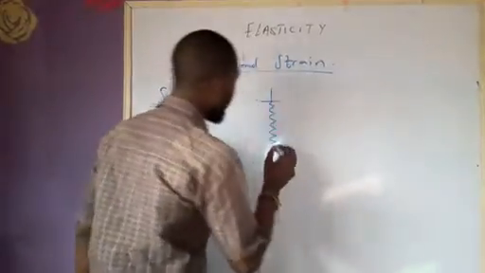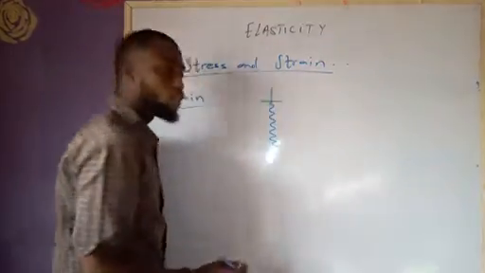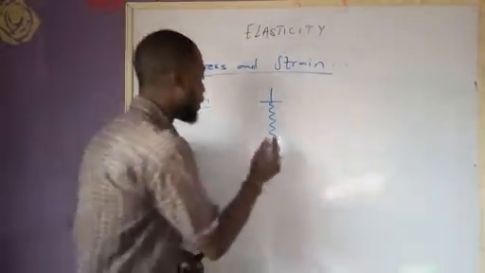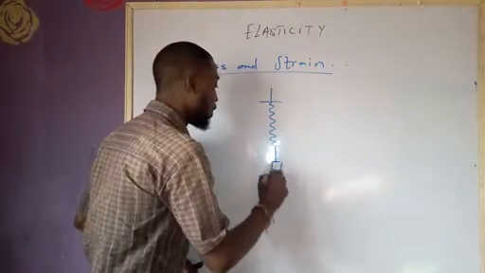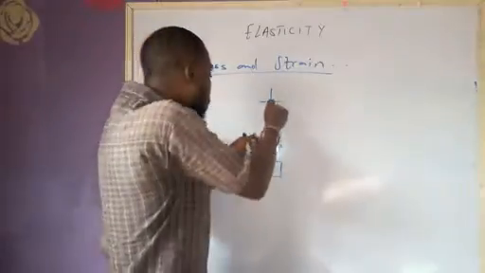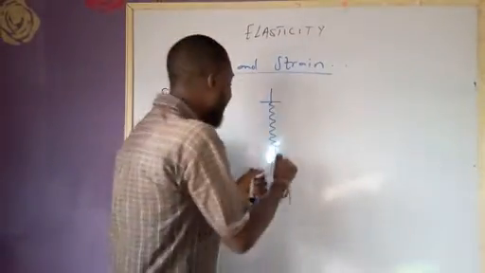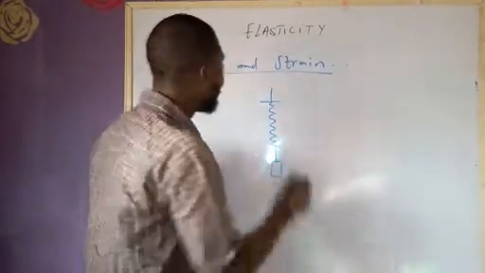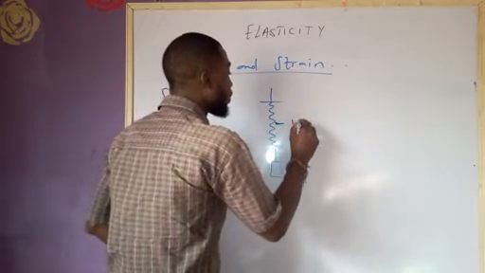Now, by the time you apply a force of deformation to this elastic material, you apply a force of deformation to this place. Now, the force of deformation you apply will do what? Will pull the object down. Now, by the time it pulls the object down, there is an internal energy.